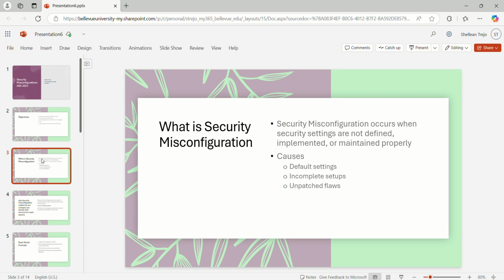What is security misconfiguration? Security misconfiguration occurs when security settings are not defined, implemented, or maintained properly. The causes: default settings, incomplete setups, unpatched flaws. Security misconfiguration refers to the improper setup of security controls across our systems, including software, hardware, or networked environments.